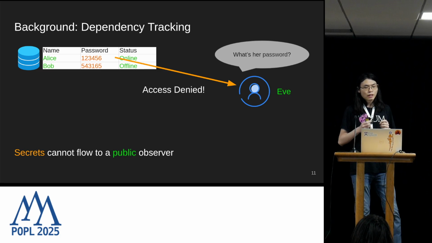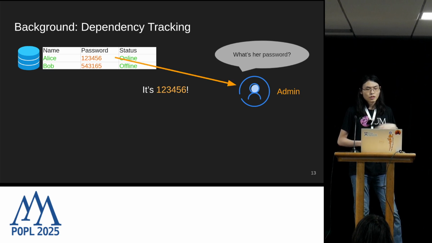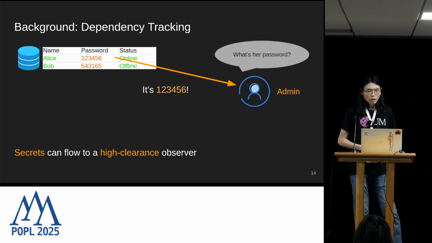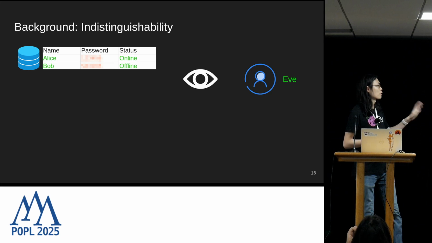So dependency tracking is not just about whether the data is secret or public, but it's also about who's accessing it. If we change the role of the user to the system admin, then the same query would become successful. In systems with dependency tracking, indistinguishability naturally arises as a new way of talking about equivalence. Recall from earlier that Eve was unable to access the password field. So to faithfully picture Eve's point of view of the database, we can blur out the password field.